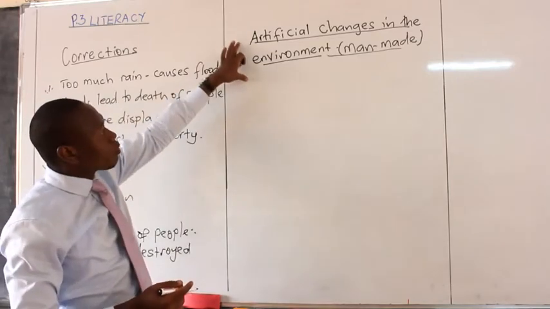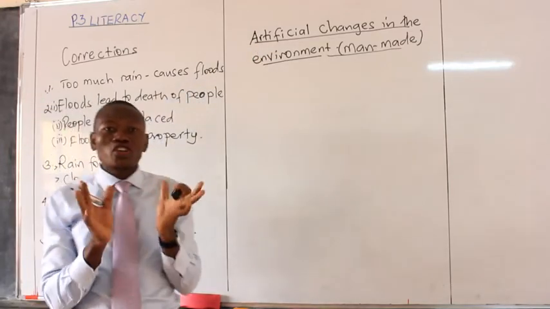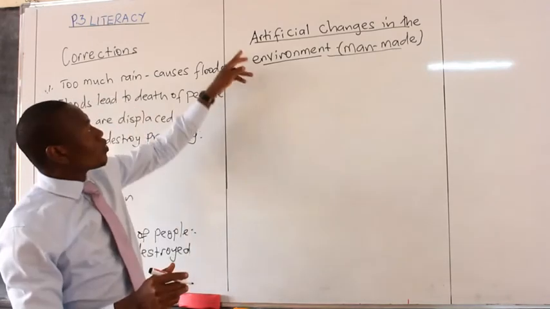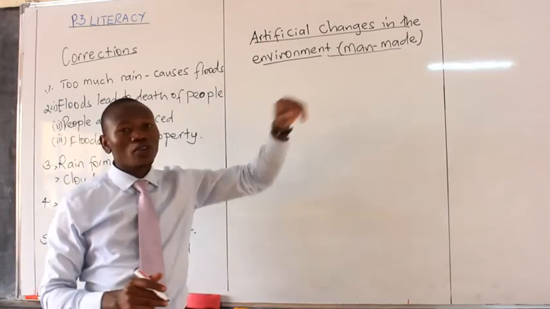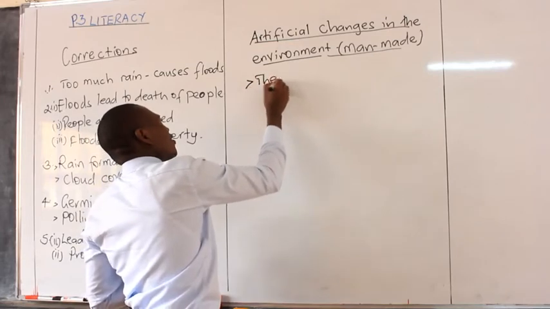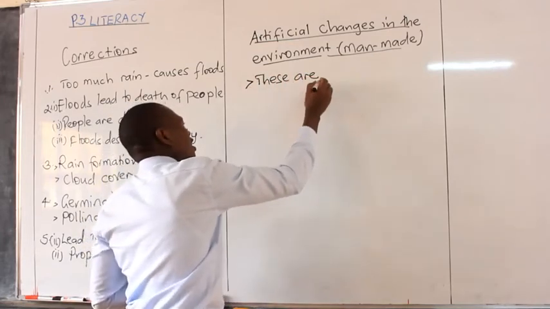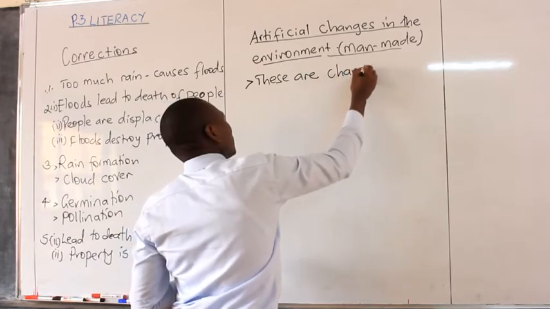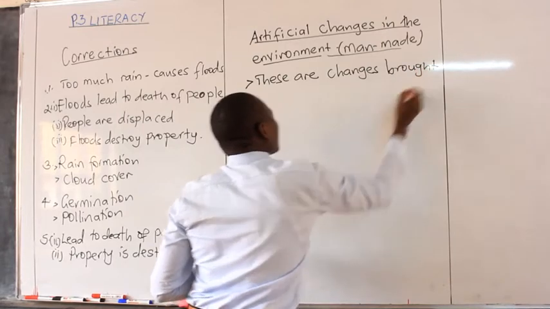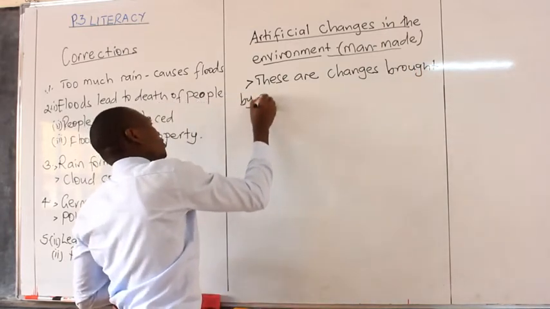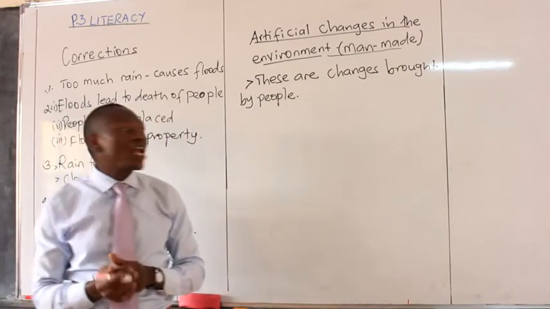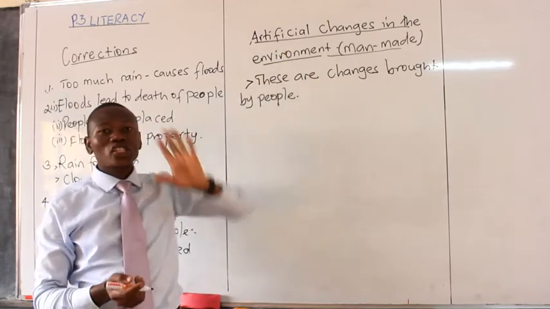The word artificial means not real, not natural. It is the opposite of the word natural. So what do we mean by artificial changes or man-made changes? These are changes brought by people. Changes that are brought by people in the environment are called artificial or man-made changes.